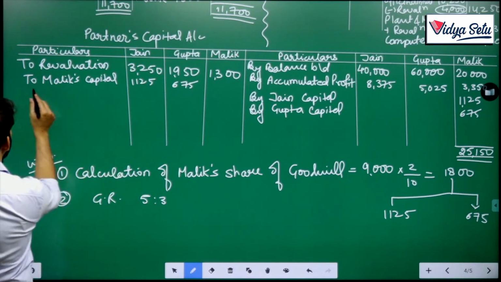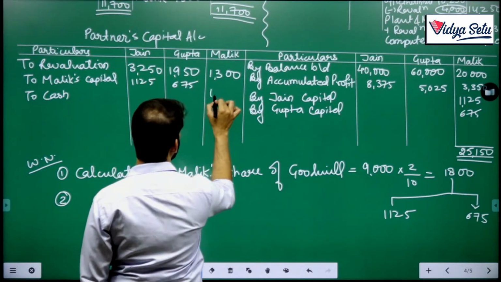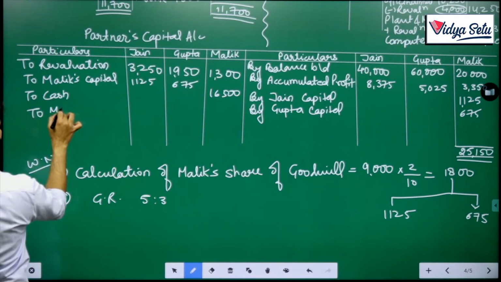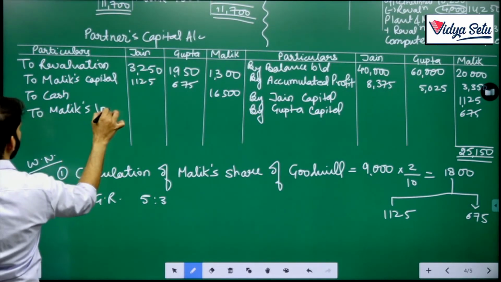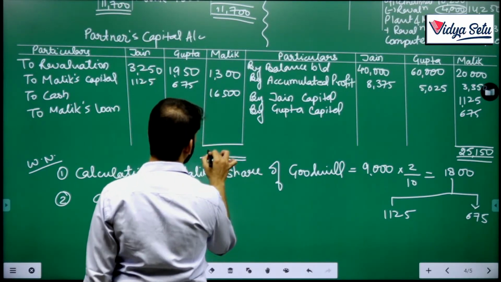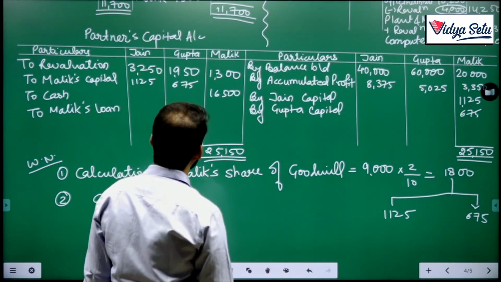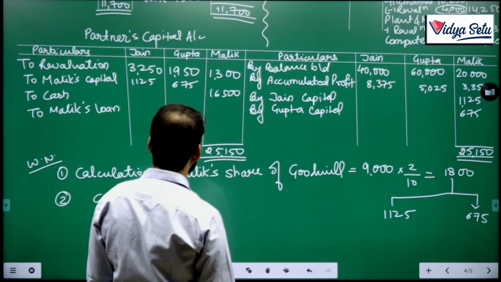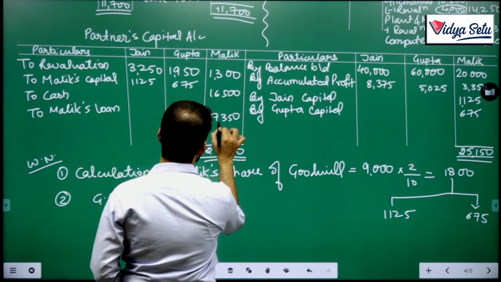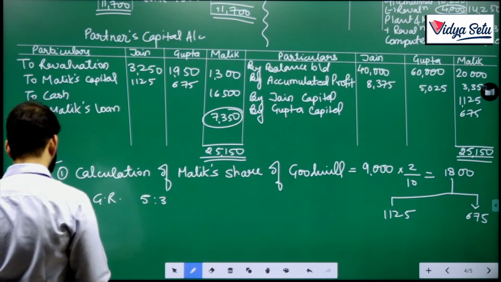Out of that, cash was paid to him, 16,500. So how much will be to his loan account? Let's balance the account. 25,150. Out of that 17,800 if we subtract, 7,350. We'll go to his loan account.